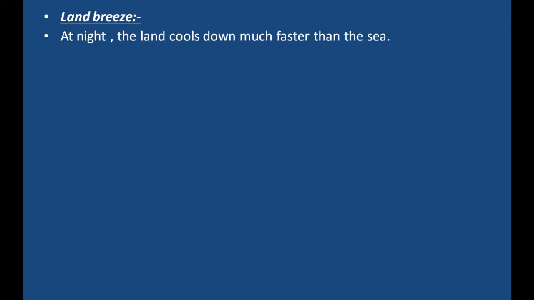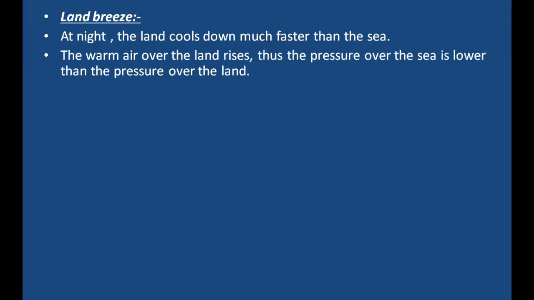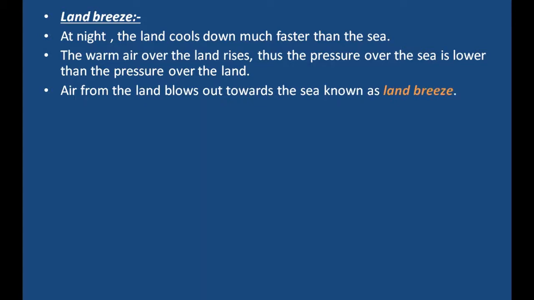Now the land breeze. At night, the land cools down much faster than the sea. The warm air over the sea rises, thus the pressure over the sea is lower than the pressure over the land. Air from the land blows out towards the sea, known as land breeze.